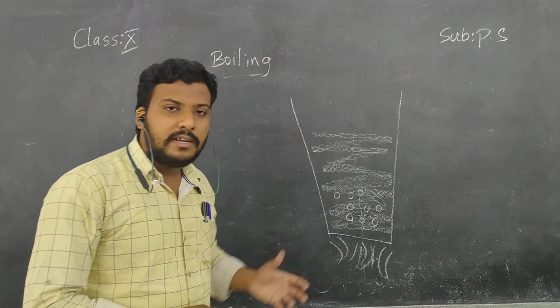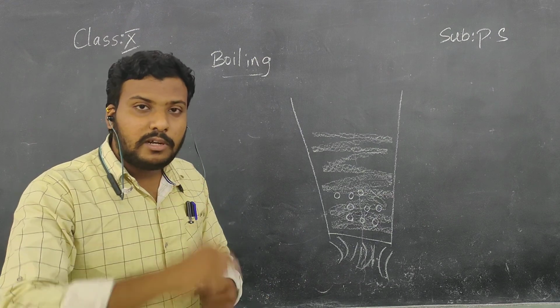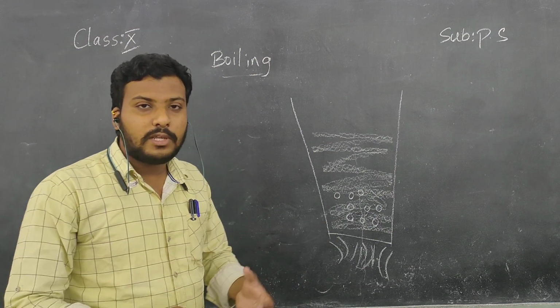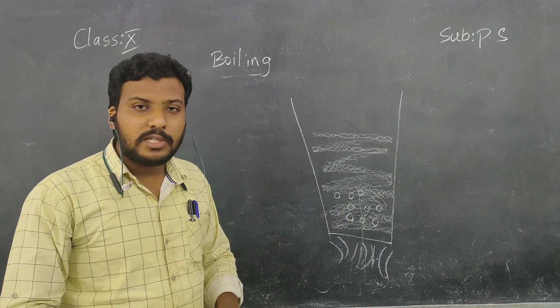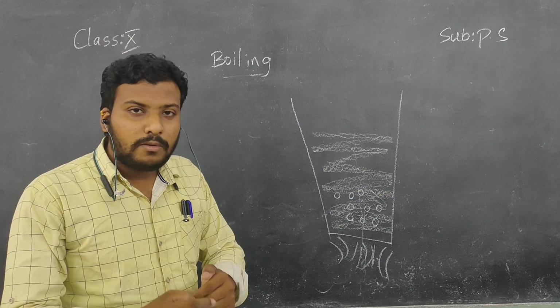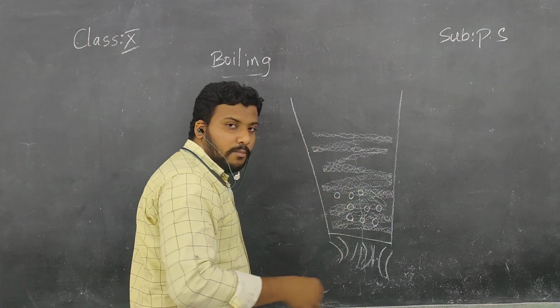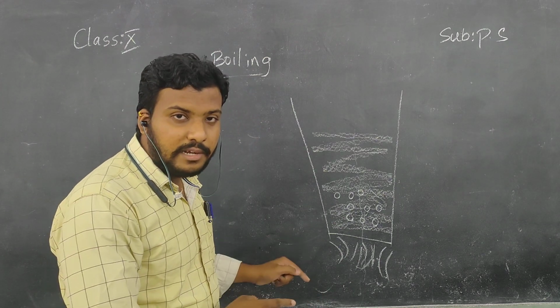Then children, while you are supplying heat energy in that water, water molecules are also there, children. So all these water molecules are also combined with these bubbles, and these water molecules slowly convert into the vapor form. Okay children, water molecules are converted into the vapor form because you are giving the heat energy.